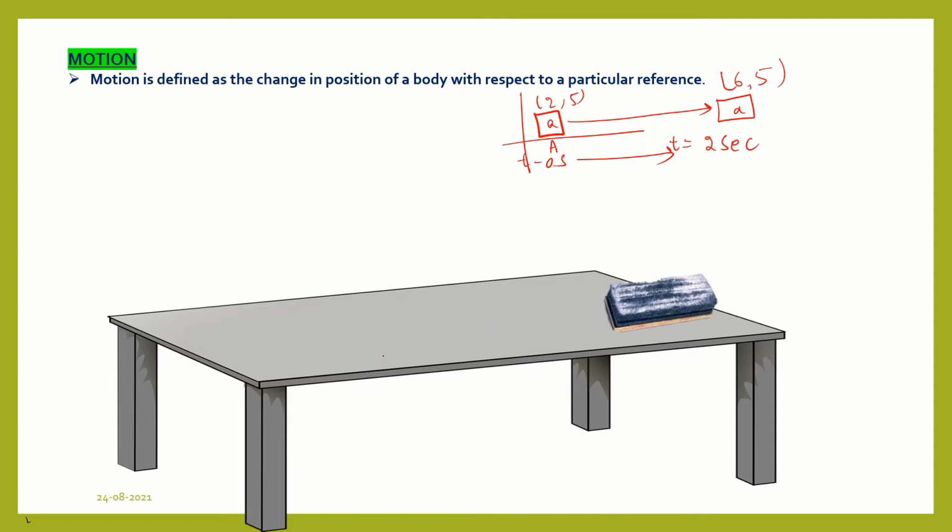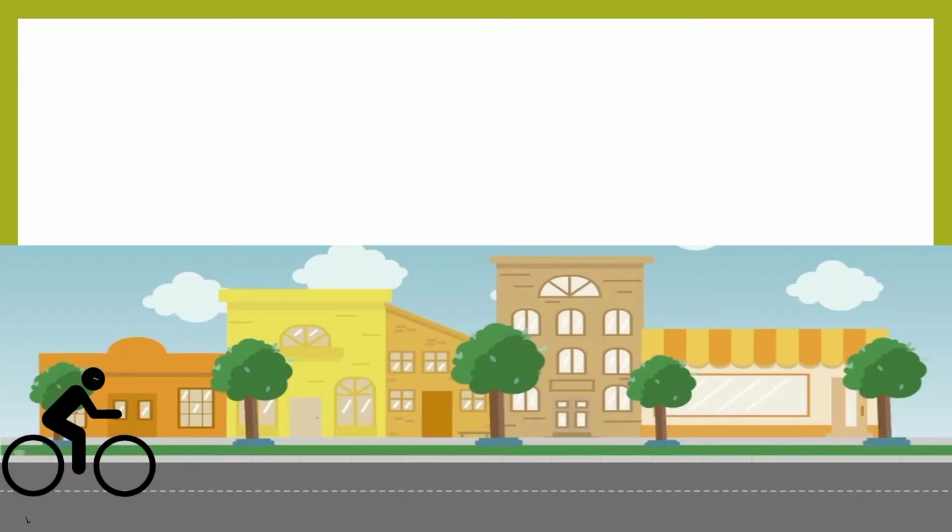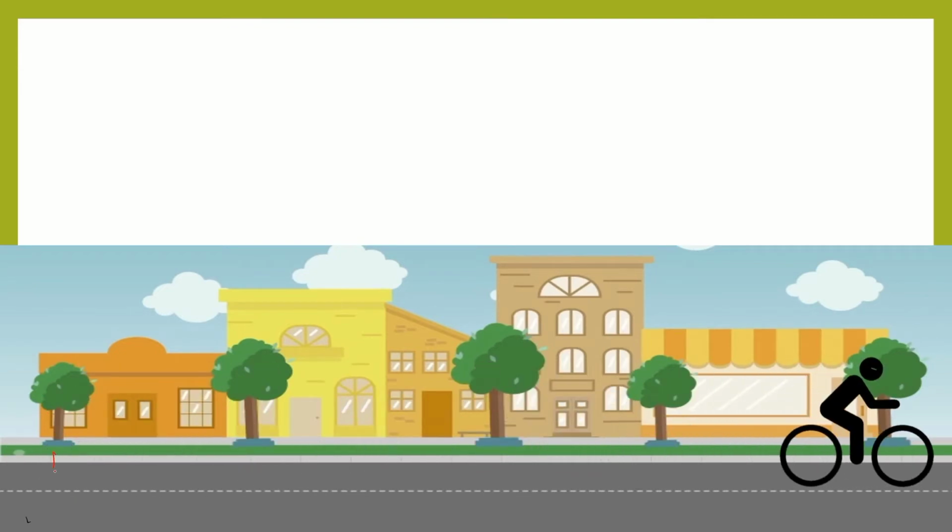Let's see this animation. First the duster was here, and after some interval of time the duster is here. How did it change its position? By the effort of some external force, it changes its position from here to here. Now see this animation. The cyclist was first here at point A. After some interval of time, the cyclist applies force on the pedal, so the cycle moves from point A to point B. So we can say that the whole system, including the cycle and cyclist, moves from point A to B, that is, they are in motion.